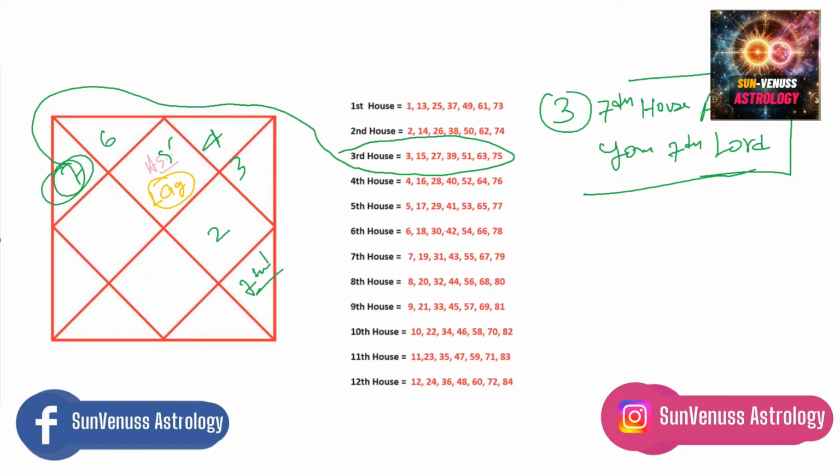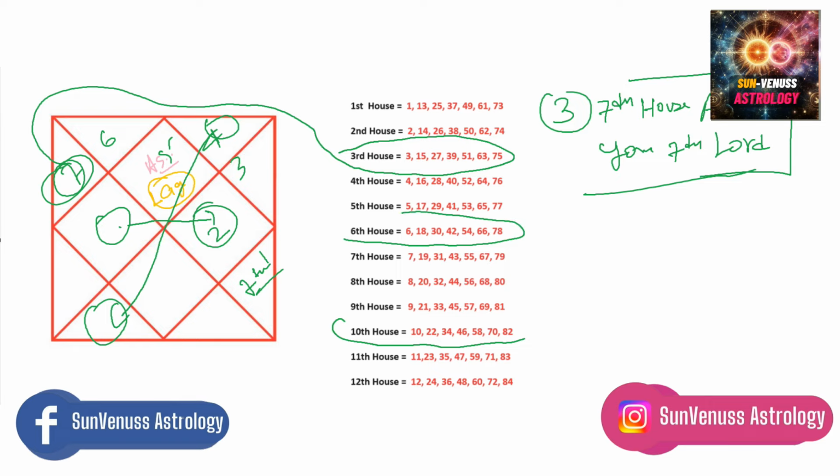It's so simple. If 7th lord is placed, let's say, in the 4th house, then look 7 houses away. So 7 houses away will be the 10th house, so we will see the 10th house. Simple. If 7th lord is placed in the 12th house, then look 7 houses away, which will be the 6th house, so we have to see the 6th house. This is our third principle. That's how you will find the ages.